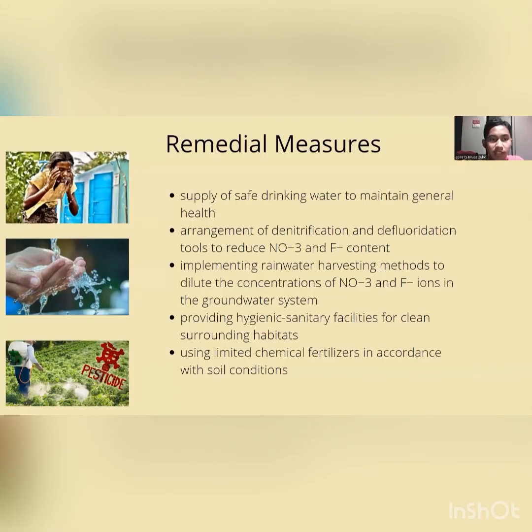Remedial measures. These are several measures to make sure that the people are safe. First is the supply of safe drinking water. Second is the arrangement of denitrification and defluoridation tools. Third, implementing rainwater harvesting methods to dilute the concentration of nitrate and fluoride ions. Fourth, providing hygienic sanitary facilities for clean surrounding habitats. And fifth, using limited chemical fertilizer in accordance with soil conditions. Next.